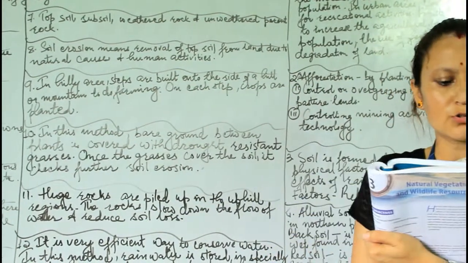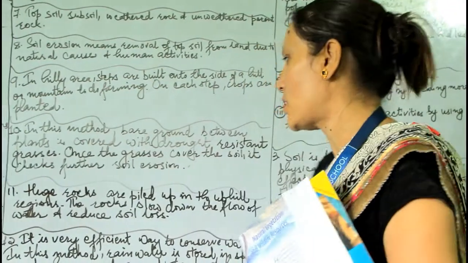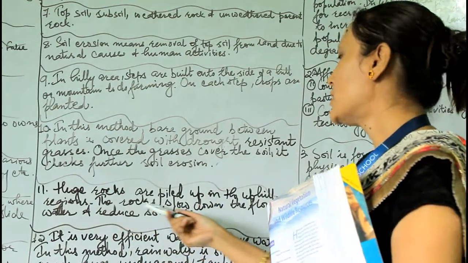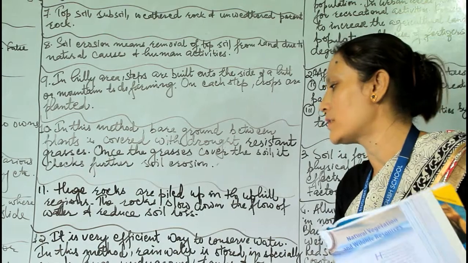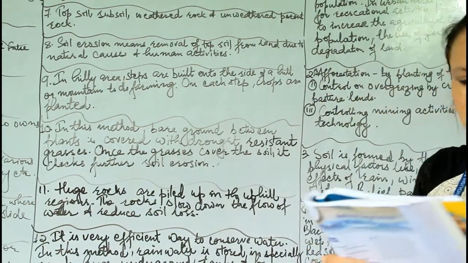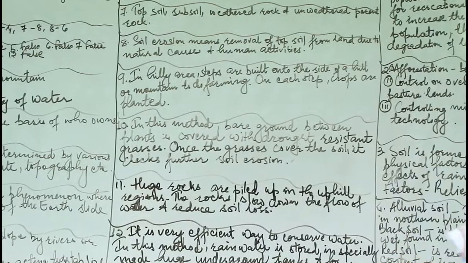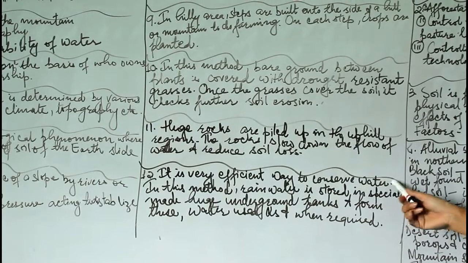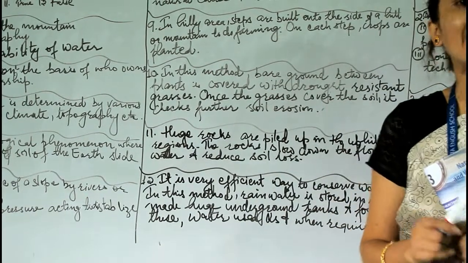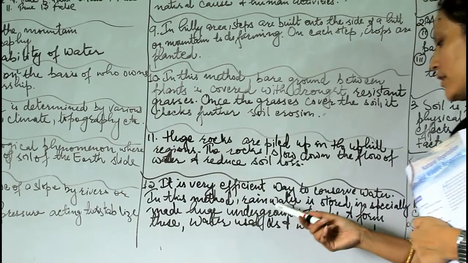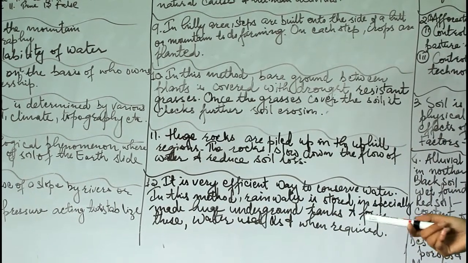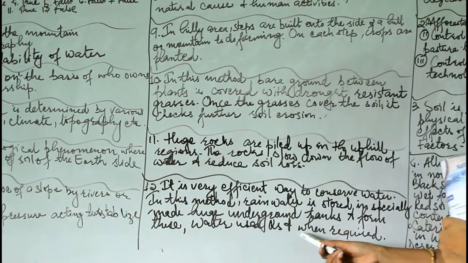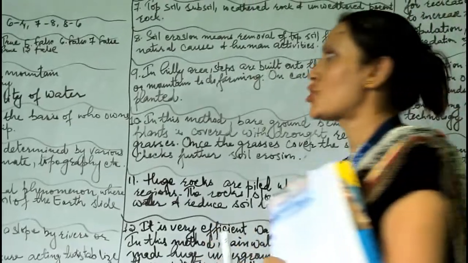Next question is, how do rock dams help in checking soil erosion? Huge rocks are piled up in the off-field regions. The rocks slow down the flow of water and reduce the soil loss. Number 12, what is rainwater harvesting? It is a very efficient and effective way to conserve water, especially in a country like India. In this method, rainwater is stored in specially made underground tanks and this water is used as and when required. These are the short questions.